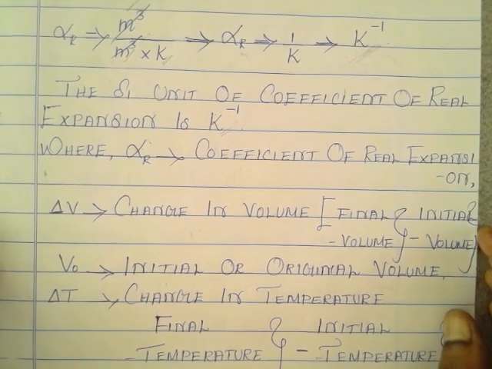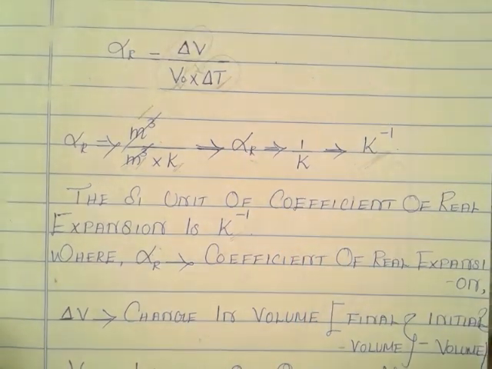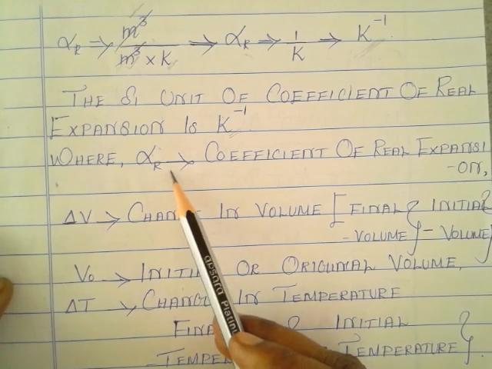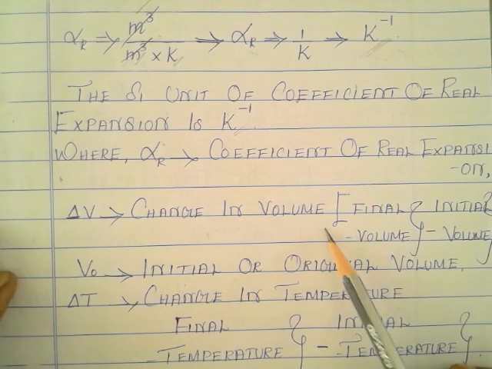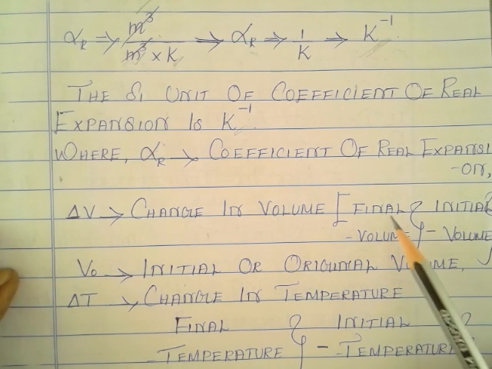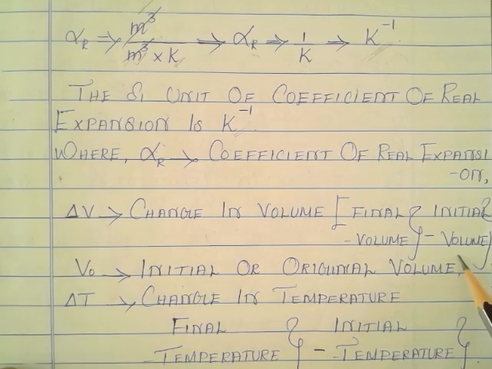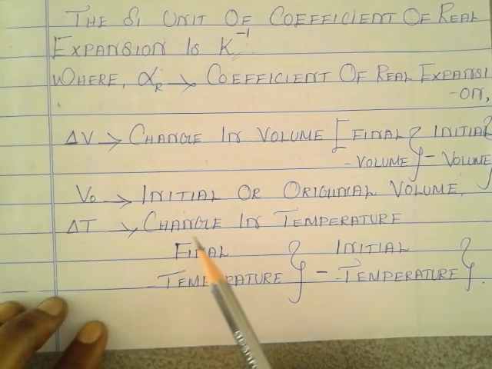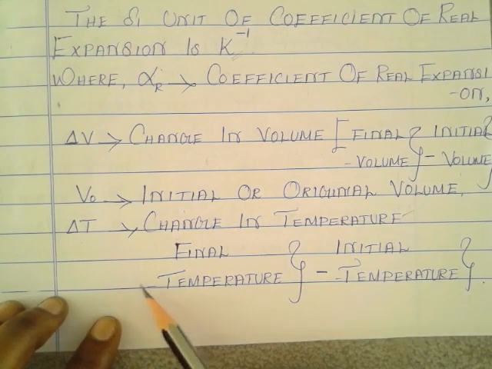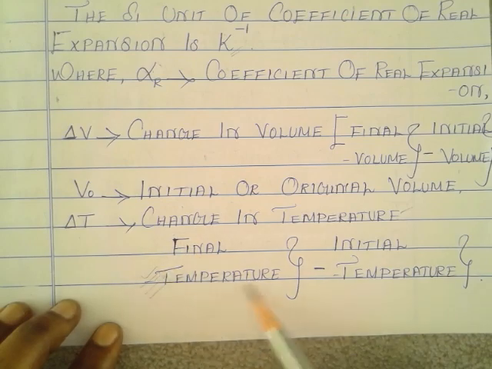Once again we will recall the physical quantities present in this case. Alpha R means coefficient of real expansion, del V means change in volume, that is represented by the difference between final volume and initial volume. V naught is the initial or original volume of a liquid, then del T is the change in temperature, that is denoted as the difference of the final temperature and initial temperature.